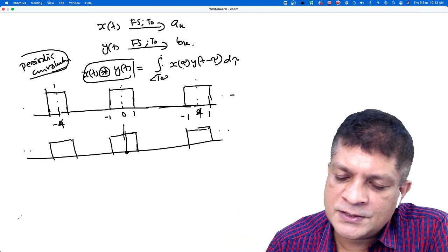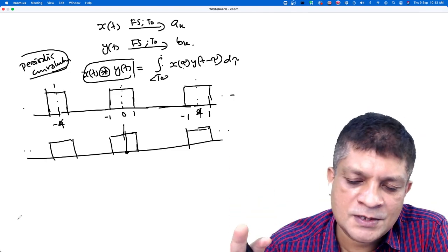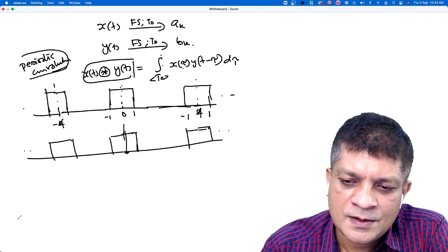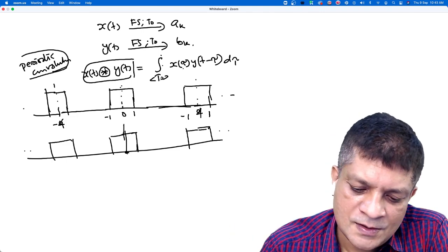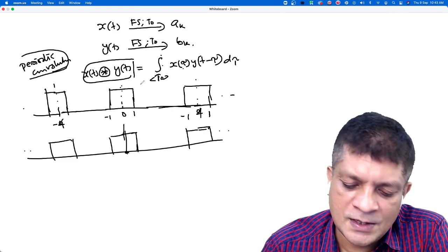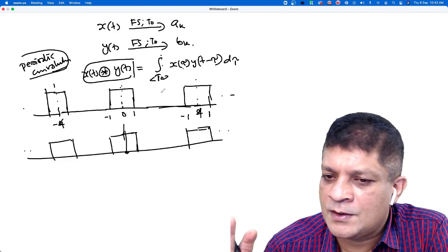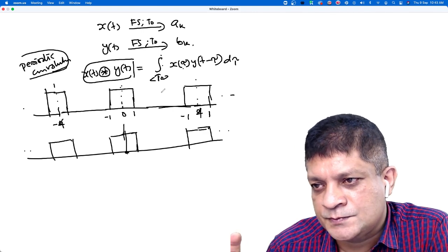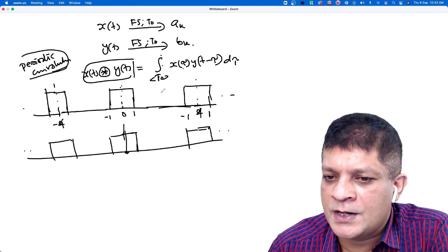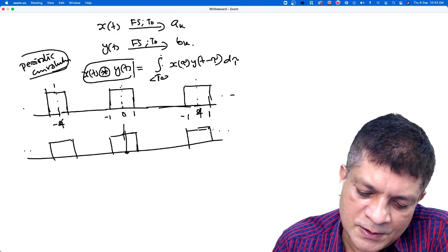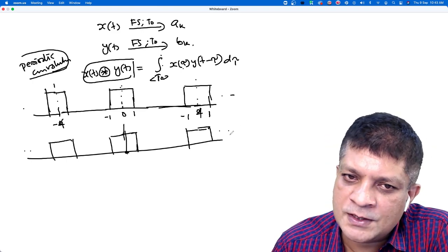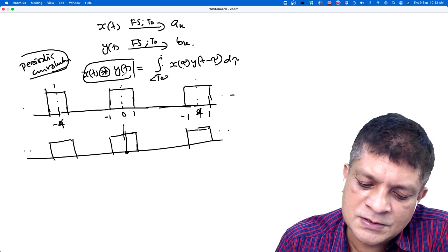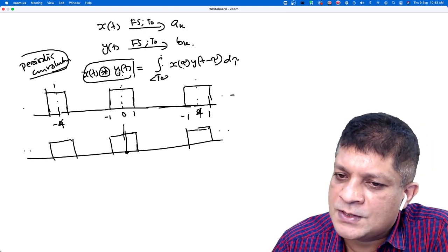So all other operations are the same: flip the signal, move it, find the area, means in one interval, one period. Then you will get a periodic signal, because this shift is always periodic. You can easily prove that the result is always a periodic signal with the same period.